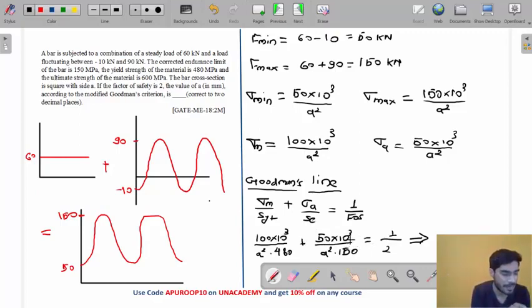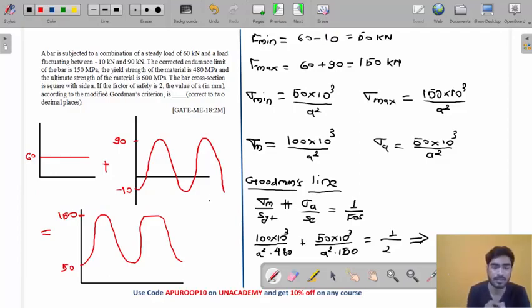Solve this and find what answer you are getting according to Goodman's criteria. Calculate the value of A, my friend. Let me calculate it for you.